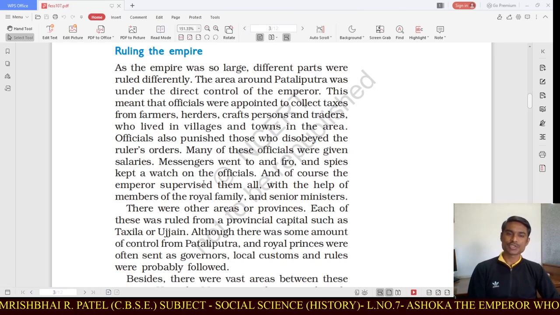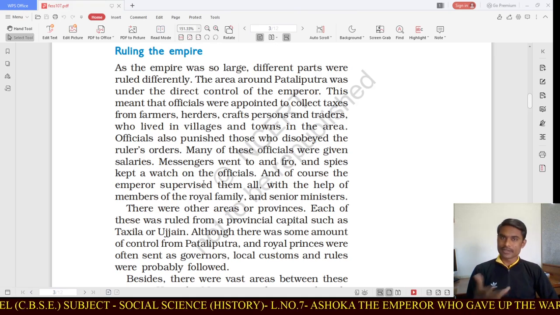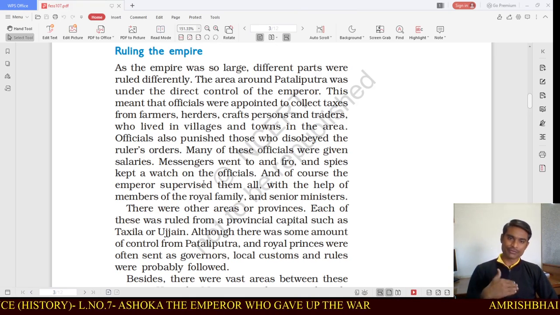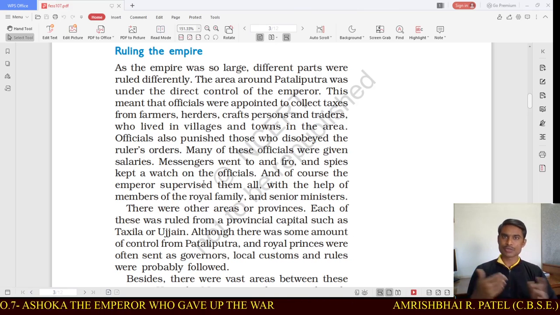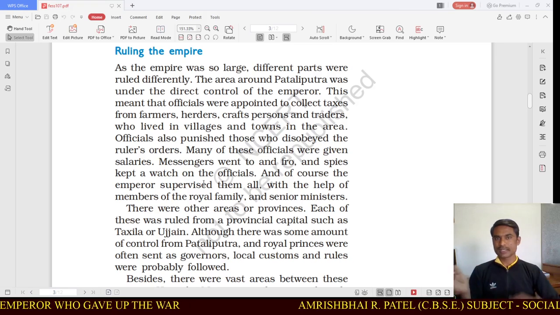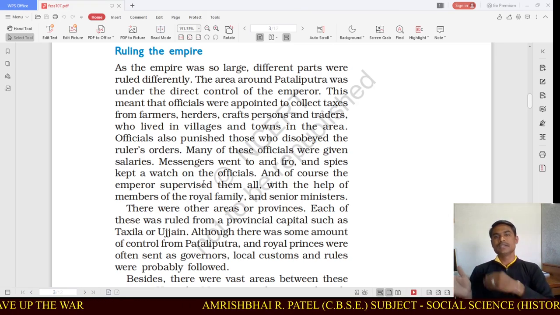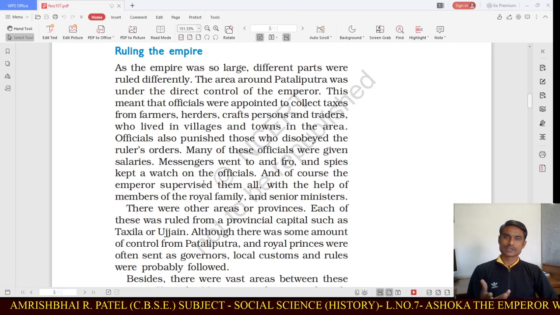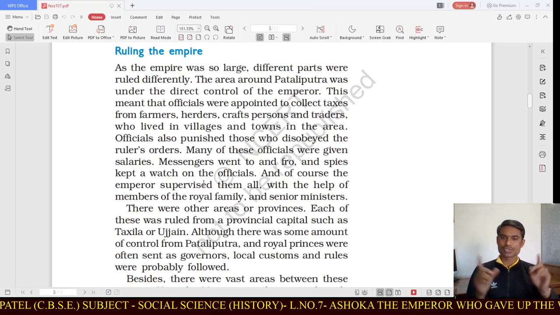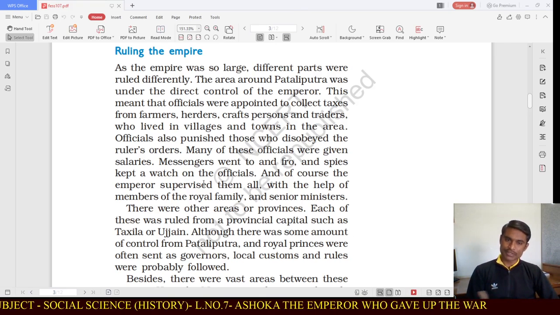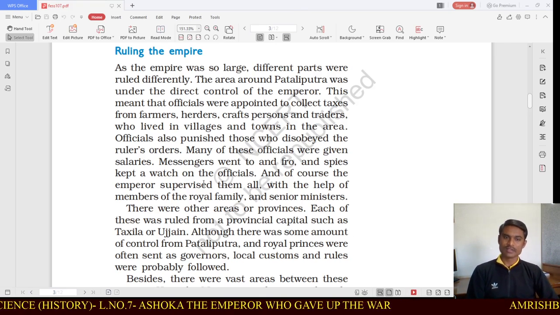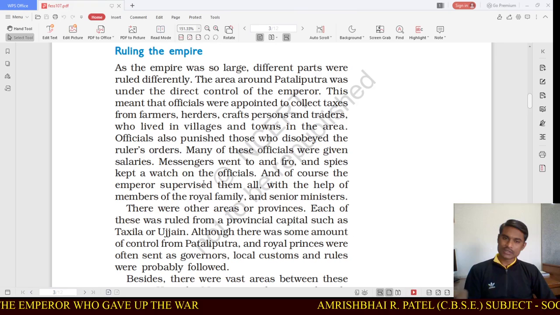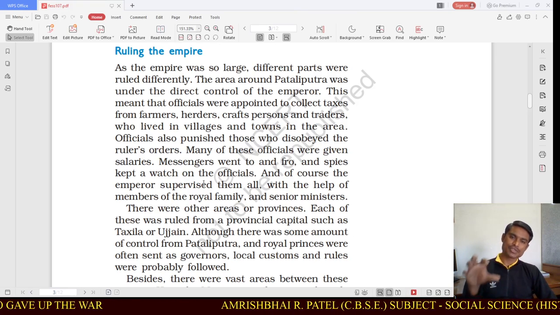Many of these officials were given salaries in return for their work. Messengers went to and fro, meaning the messengers used to carry the king's message to the tax collectors and officials, and the officials' messages to the king. Spies kept watch on the officials, whether they were performing their duties properly and honestly or not. With the help of members of the royal family and senior ministers, this administration was managed.